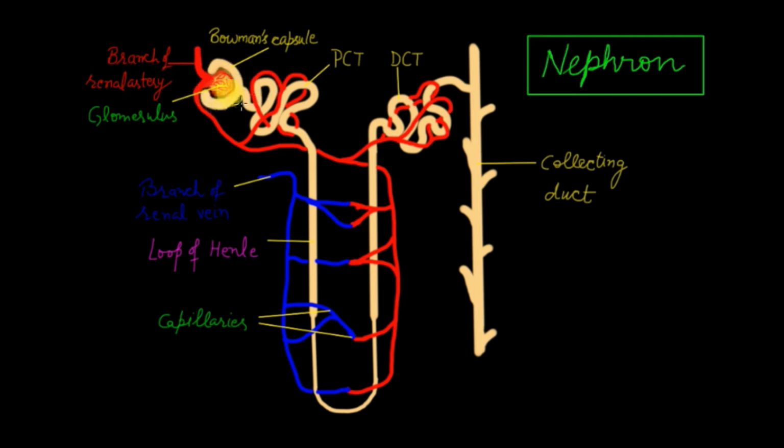This step, when the filtrate is produced from the glomerulus, is known as ultrafiltration. If we discuss the amount of filtrate produced, roughly 125 ml of filtrate is produced per minute. So this way, our glomerulus or the nephrons produce 180 liters of filtrate per day. But the amount of urine produced ranges between 1 to 2 liters.